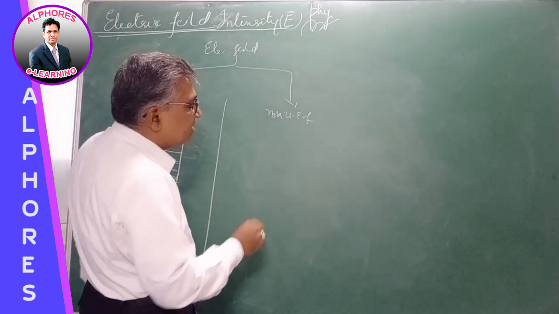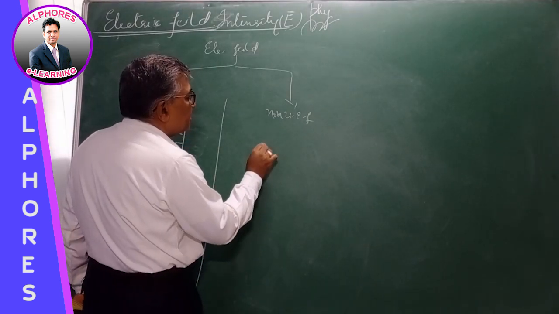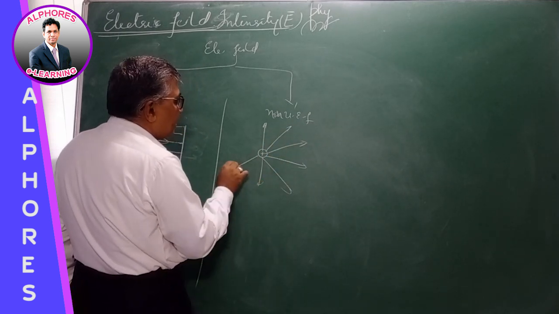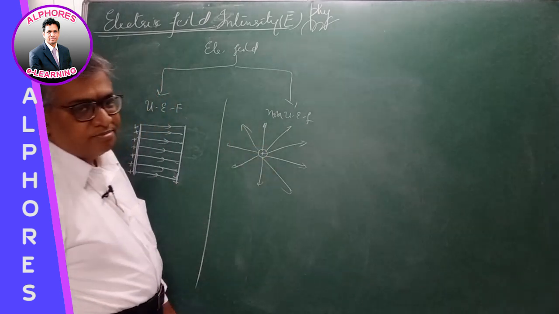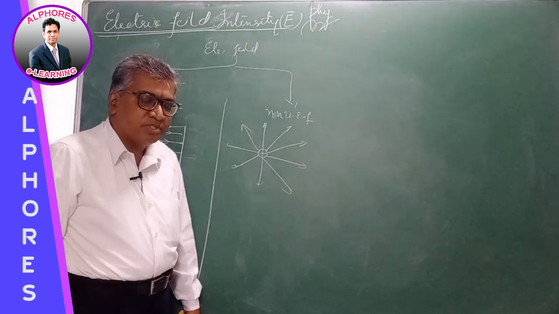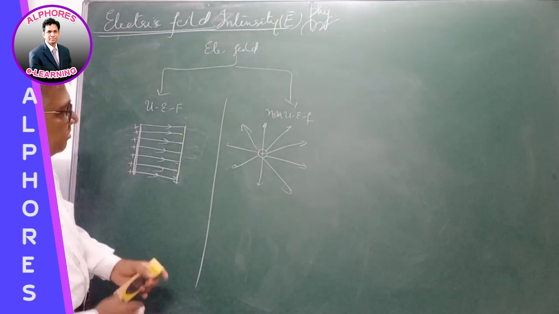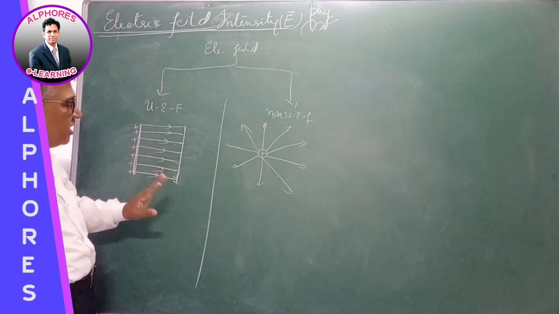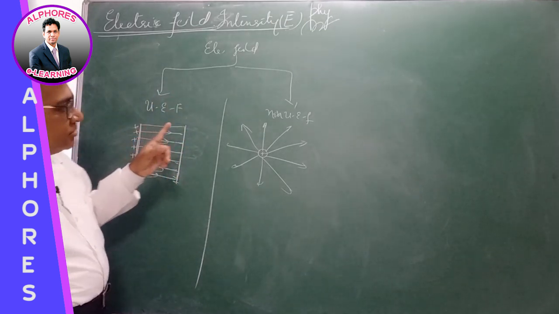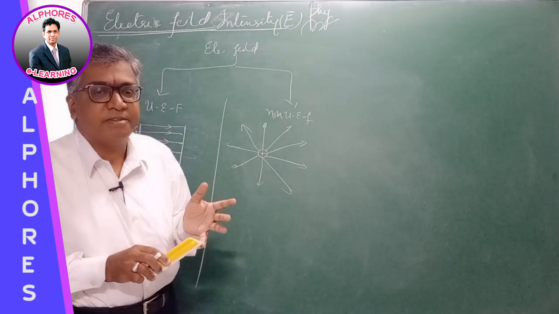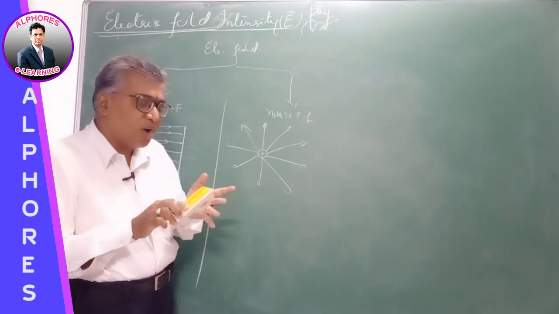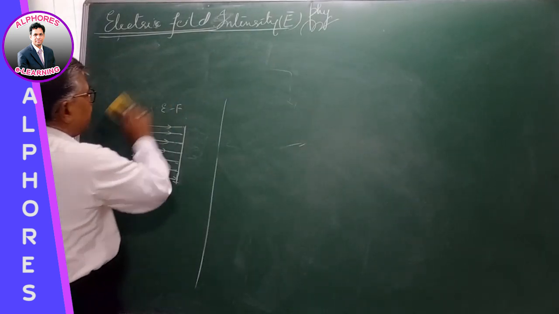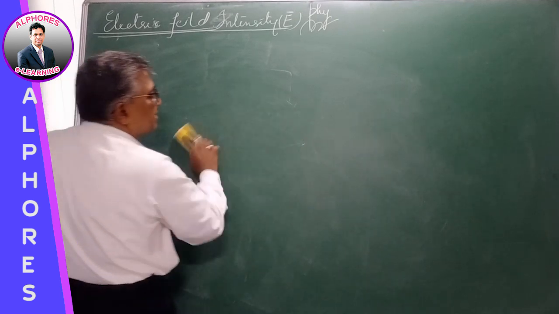And non-uniform electric field, if you consider a point charge, then the lines of force diverge away, move away, the strength changes, right? So point charge produces non-uniform electric field, right? So uniform electric field, magnitude is same, even direction is also same at all the points in the field. Non-uniform, either magnitude is different or direction is different, or both magnitude and direction are different from one point to another point. These are the different types of electric fields that we come across.